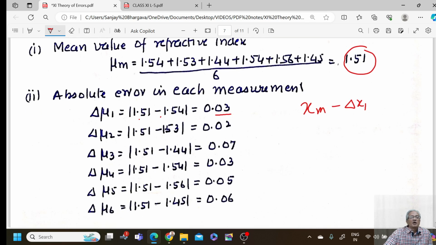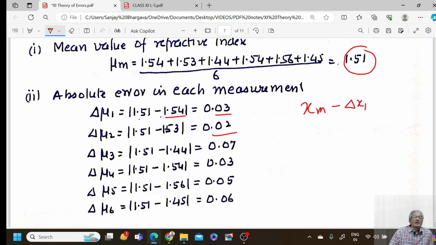Now we see 0.03 is very small as compared to the measured value 1.54, and that is why we said absolute errors are very small as compared to the measured values, and the multiplication of two absolute errors would be even smaller.